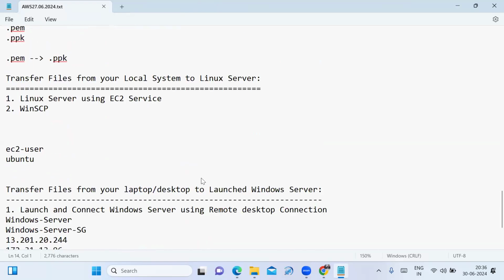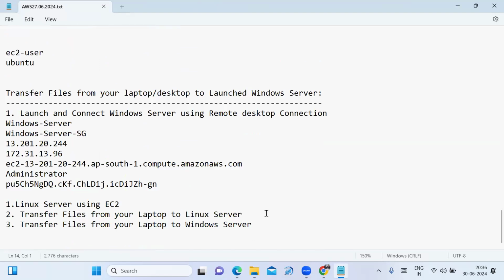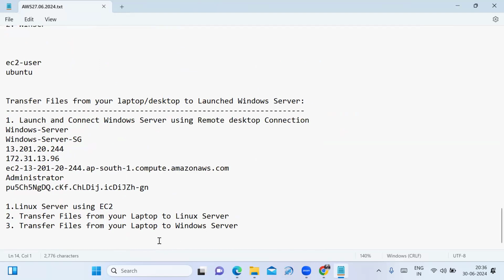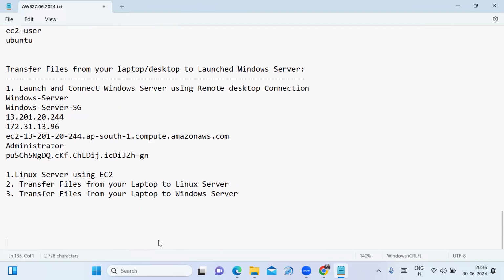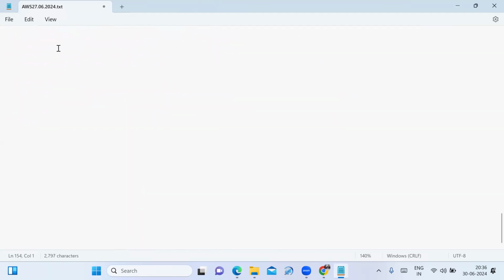So this is the last demo session, the day 4 demo session. In the last session, we discussed how to launch and connect the Linux server, and how to launch and connect the Windows server.